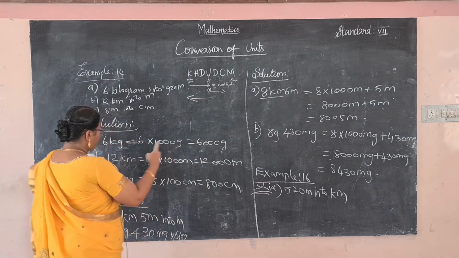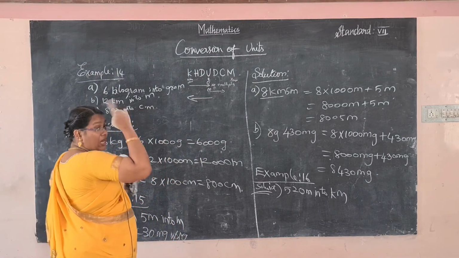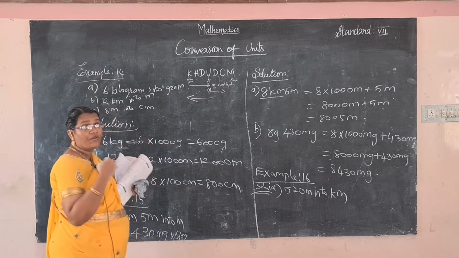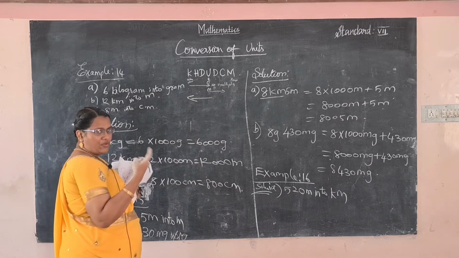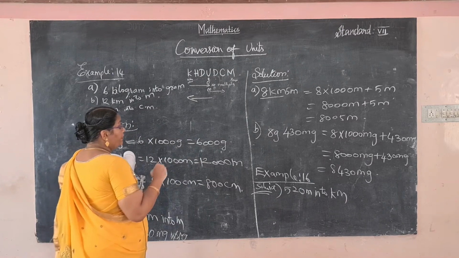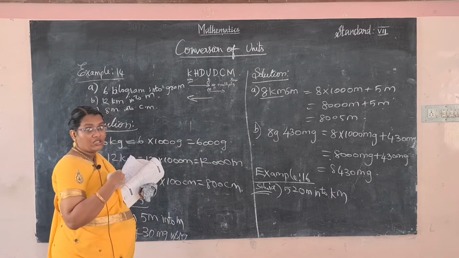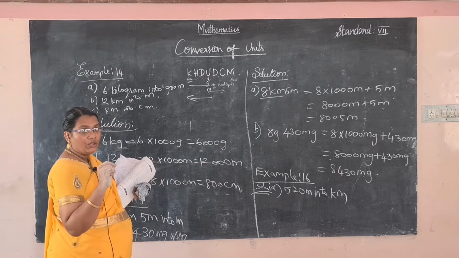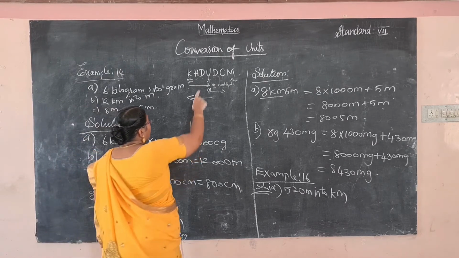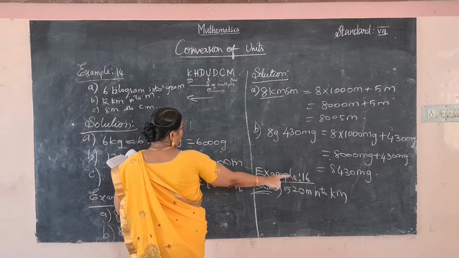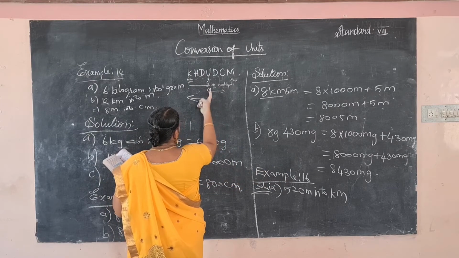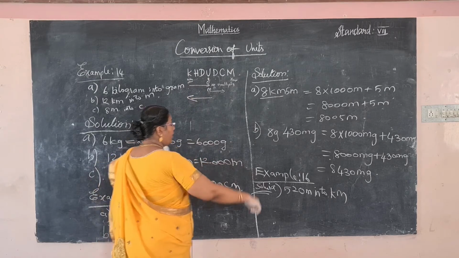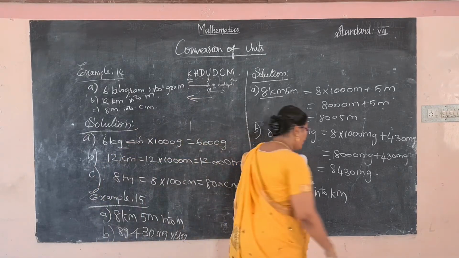In the previous problem we learned largest value to smallest value, so we multiplied the place values. Here smallest value to largest value, so we divide. So meter to kilometer, divided by 1000.